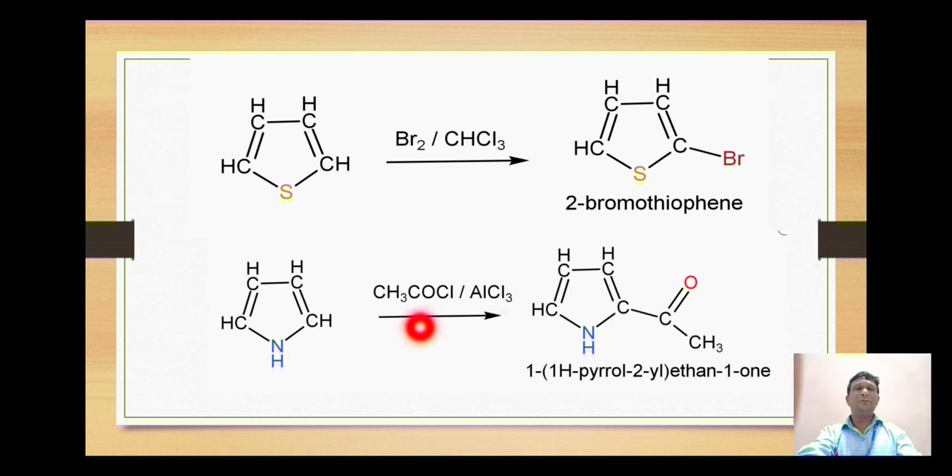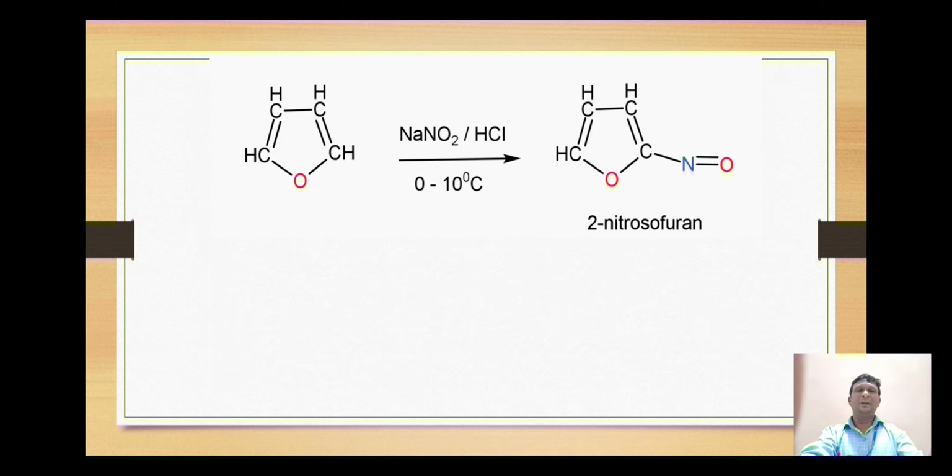Dear students, if you remember, this reaction is the formation of ketones by use of acid chloride in presence of aluminum chloride, and it is the classical example of Friedel-Crafts acylation reaction.